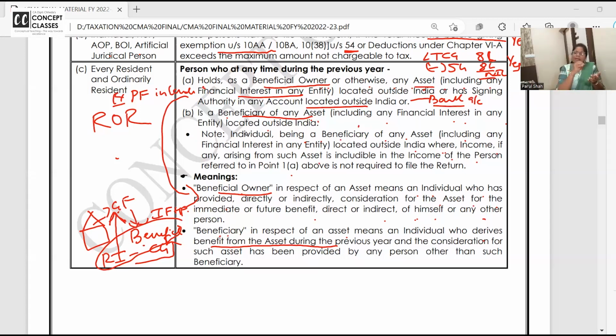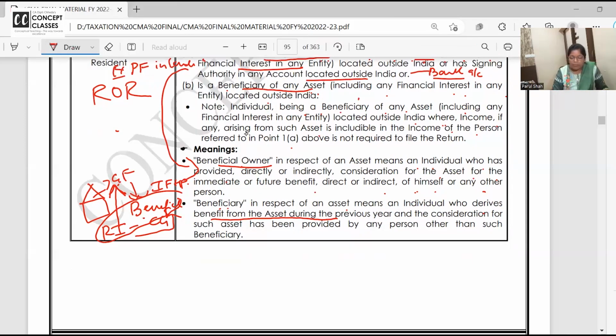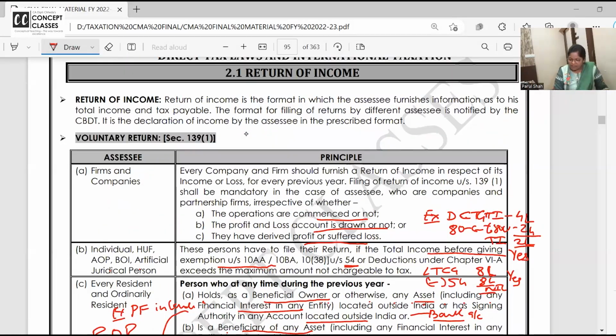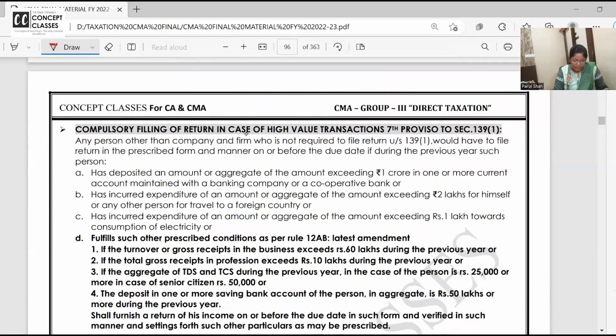Beneficial owner means I am the only one having the asset, or I am only a partner in a partnership firm, or I am having the bank account. I am the owner. Beneficiary means someone else is the owner, but all the rental income, all the benefit is coming to me, like we do in the transfer of asset out of love and affection. We do it in clubbing like that. So we'll have to file the return provided we are resident and ordinarily resident. Clear? So let us move on to the next part.